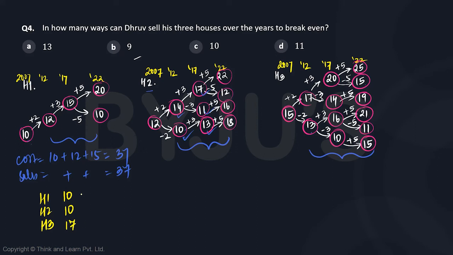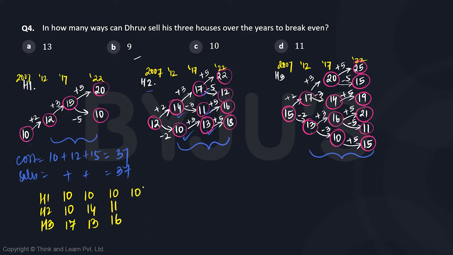Okay. Next is if house 1 remained stationary at 10. So there is no change in the price of house 1. House 2, if it increased by 2 from 12 to 14, then house 3 should decrease by 2. So this will be 13. Okay. Now, if house 1 remained at 10, now if house 2 becomes 11, if it decreases by 1, then house 3 should increase by 1.